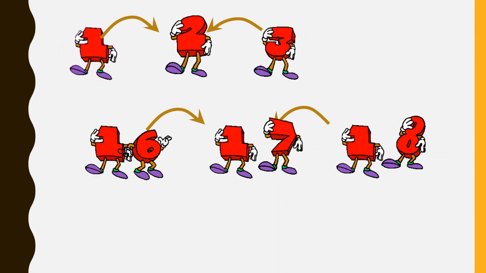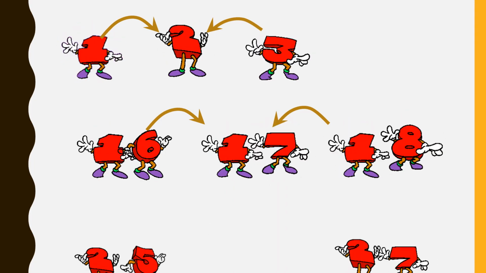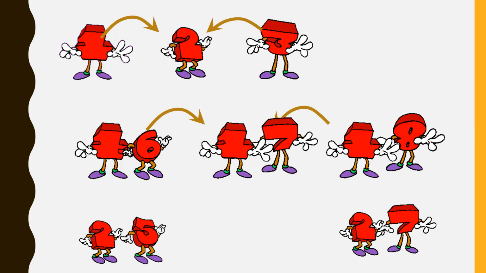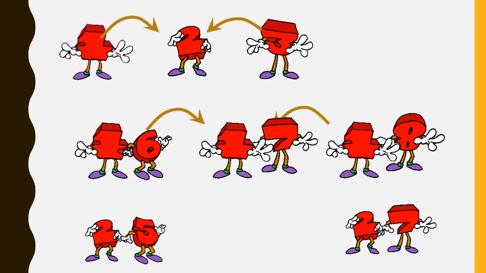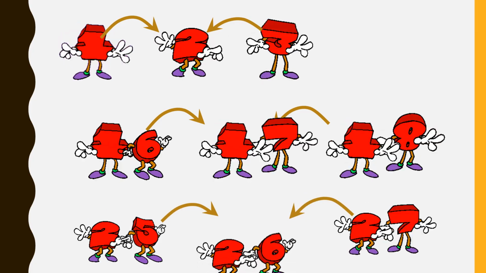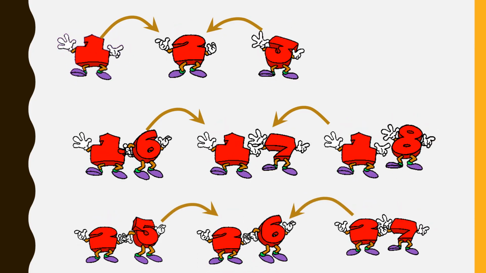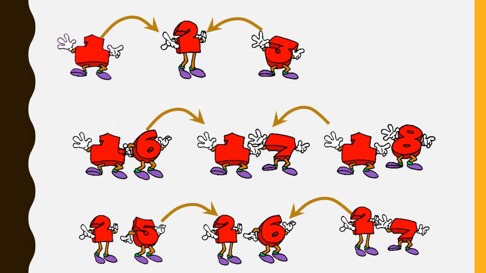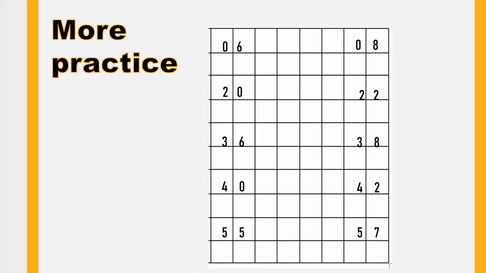It is 17. Let's see another example. 25 and 27. Come on, tell me who will come in between 25 and 27? Yes, it is 26. Very good. Now you can understand that the middle or central number is called the between number.